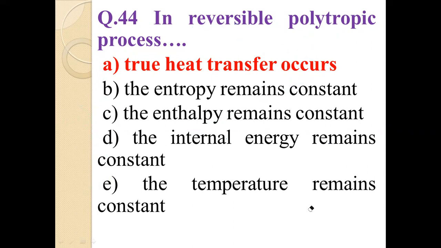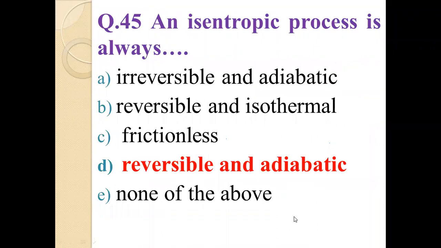Now we will move towards question number 45. What is question number 45, friend? An isentropic process is always, options: option A, irreversible and adiabatic. Option B, reversible and isothermal.